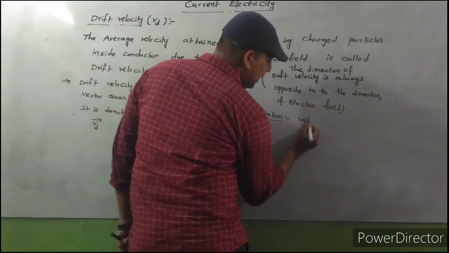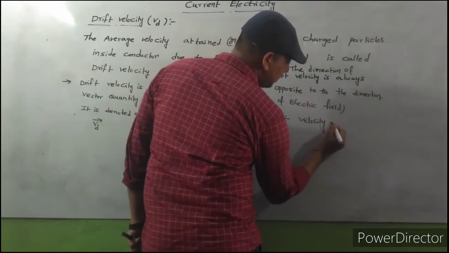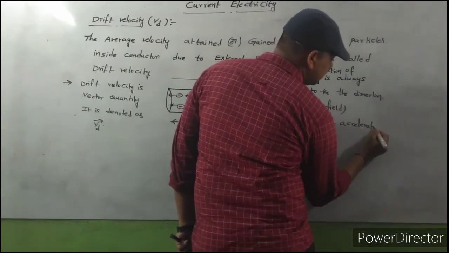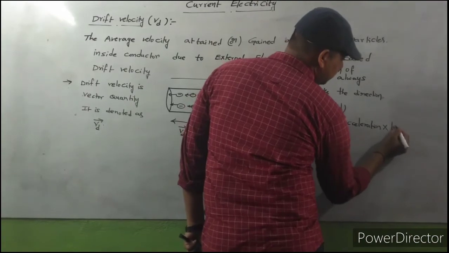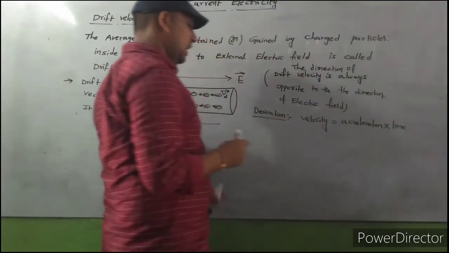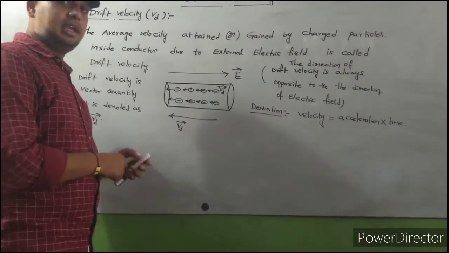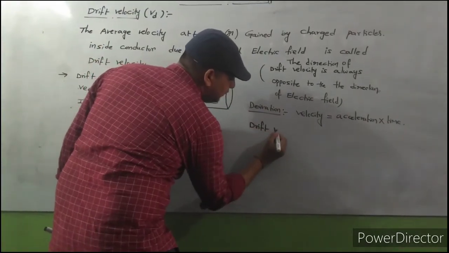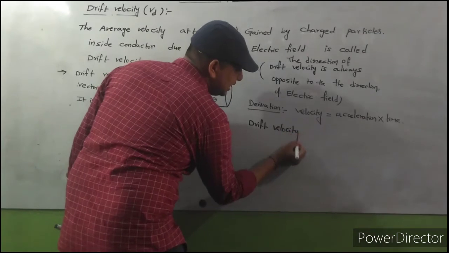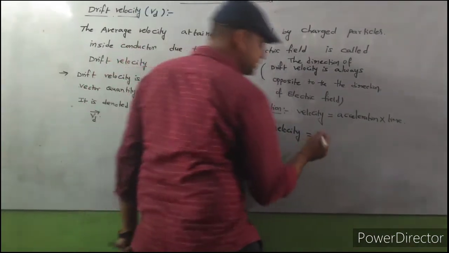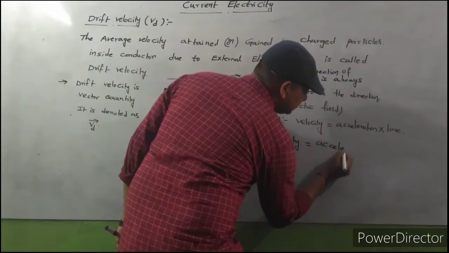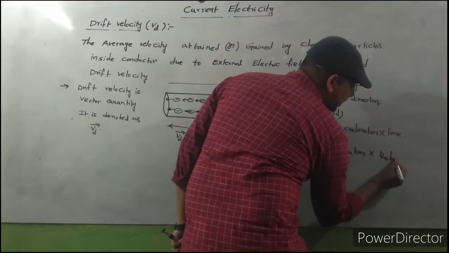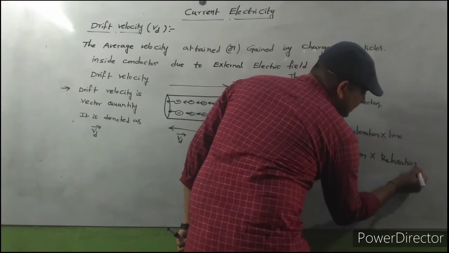We know that velocity is equal to acceleration into time. Here, velocity means drift velocity, and the time is the relaxation time.